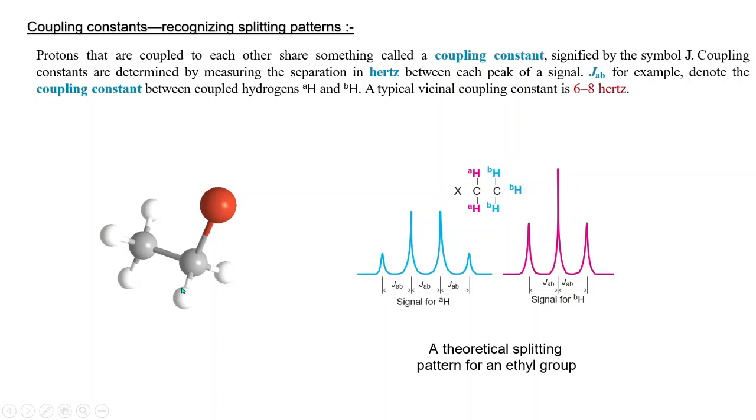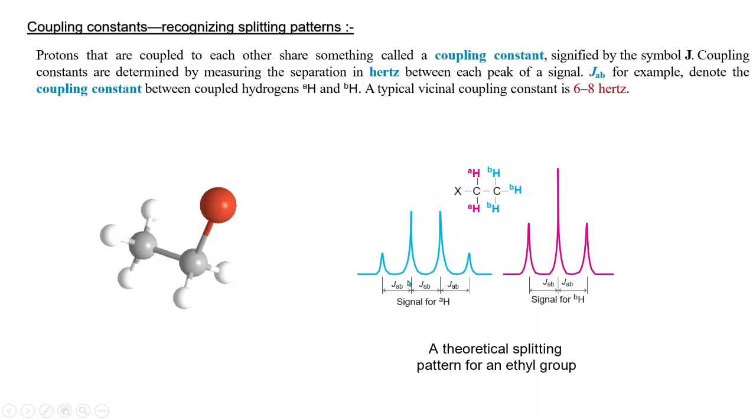So how do we know that these two protons are coupled with vicinal coupling? That means they will share some coupling constant value that will be the same for all vicinal coupling, that is 6 to 8 Hz. First of all, you see this CH3, for this CH3 we will get a triplet, this type of triplet, and for this CH2 we get a quartet. Now if you see the quartet, there is some spacing between this peak and this peak. The remaining peaks also have some gap.